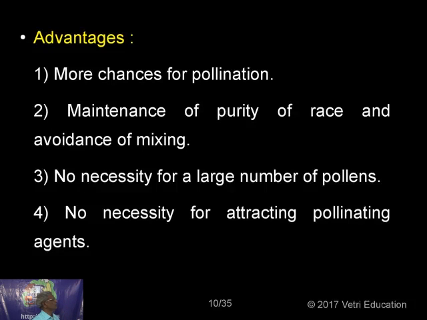Advantages: more chances for pollination when it is within the same flower. So they need not depend on any agent. Okay. So the chances for the pollination are more in the case of cleistogamous flowers and also for the autogamous flowers. Because in the other one, if the agent is failing, then the marriage cannot take place between the two. So there the marriage is taking place only with the help of the agents, brokers.